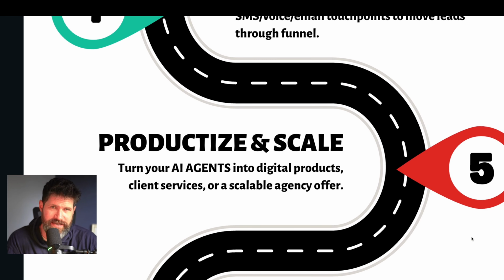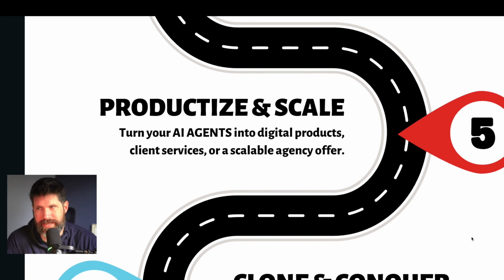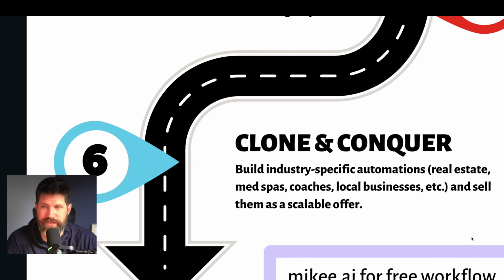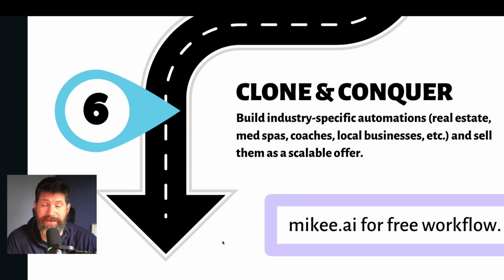Then you can productize and scale. Like just one channel, you could have a WhatsApp AI agent for plumbers or something like that, because you want to really niche down and get specific with who and what you are trying to do with these AI agents for you to be making money. Because if you're not trying to make money off of AI agents, there's no point in trying to learn them.